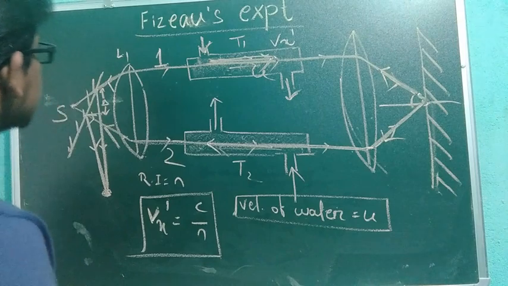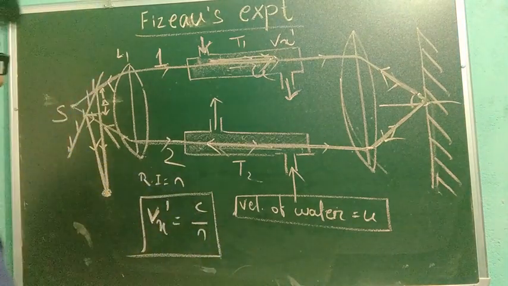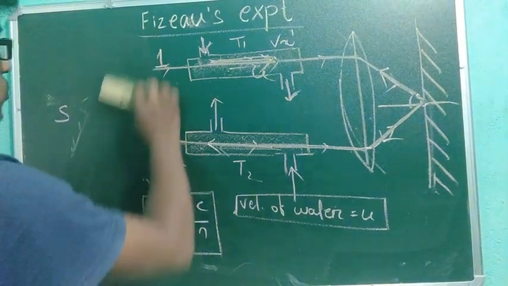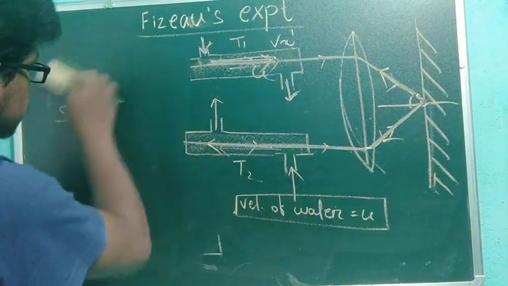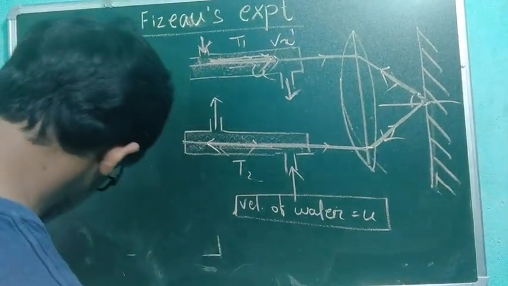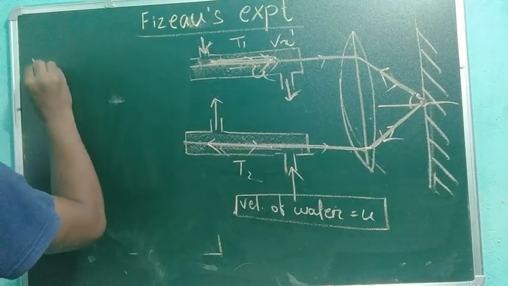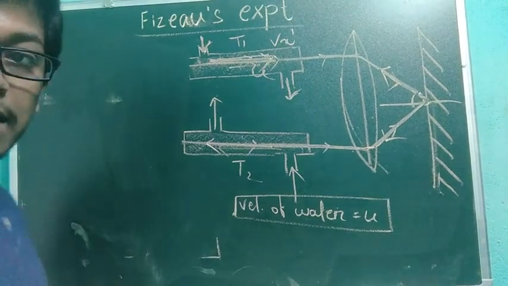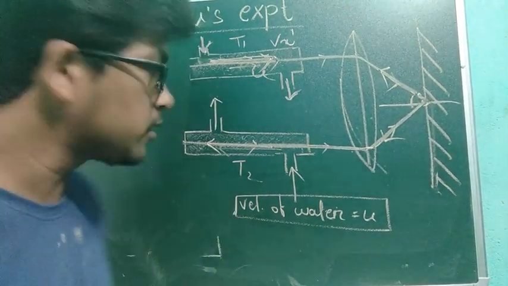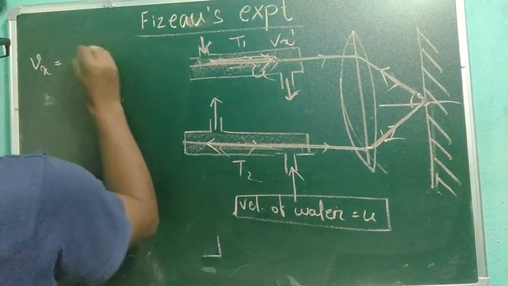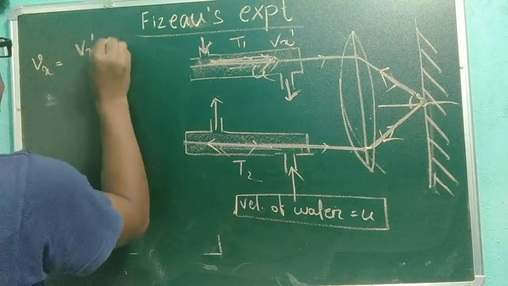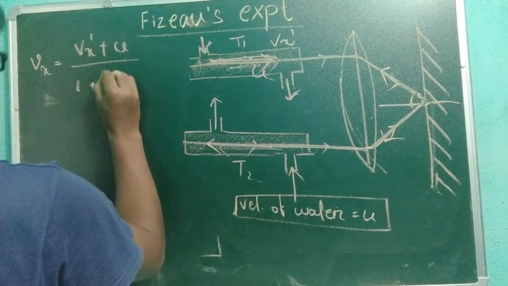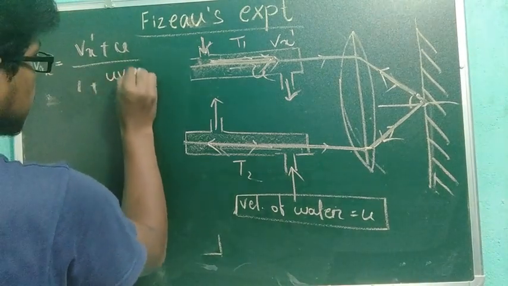What is that? Let's say, I will erase this part, students. It will be easy for me to write and derive the expression. Let Vx be the relative velocity. So according to the velocity addition formula from the relativity chapter, Vx equals (Vx dash plus u) divided by (1 plus u Vx dash by c square).